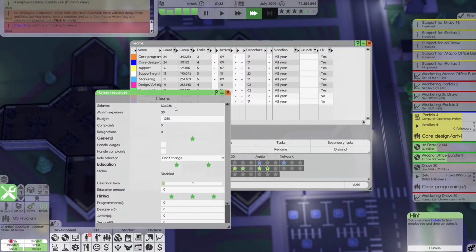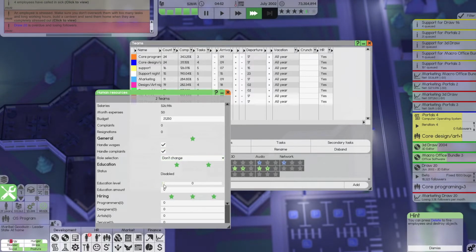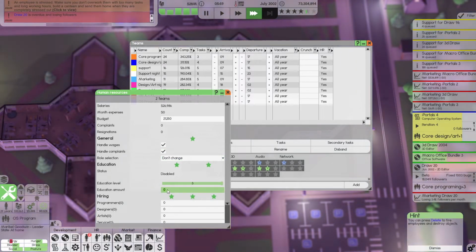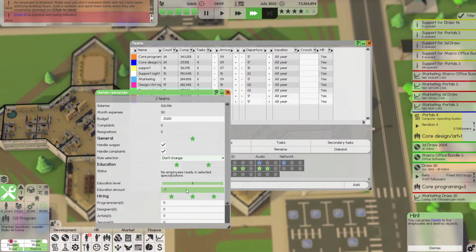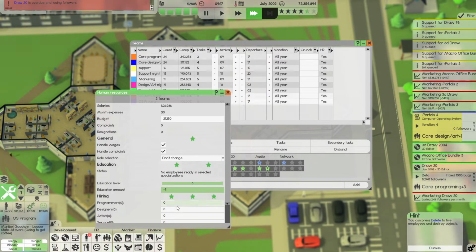Yes, I can. HR management. Let's make this up to 21. Handle wages and complaints. Don't change the roles. Education level, education amount. No. Great. So they should do all of that.